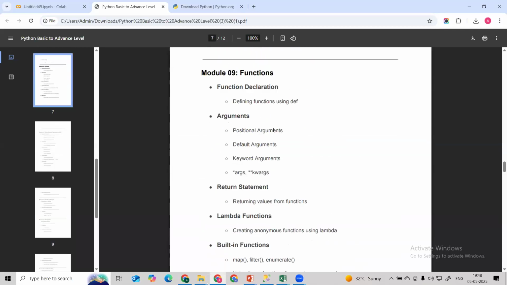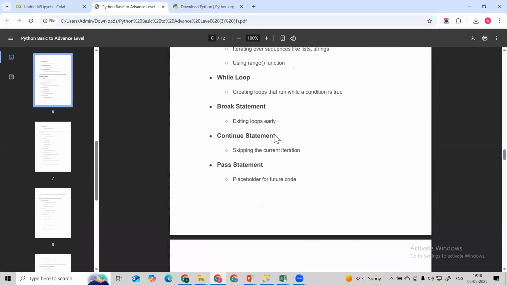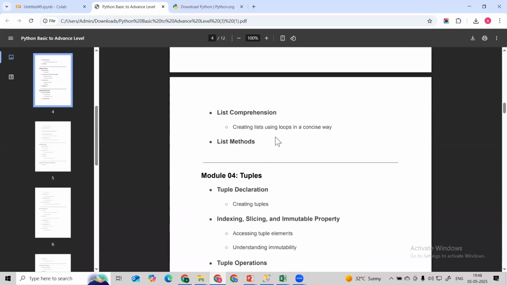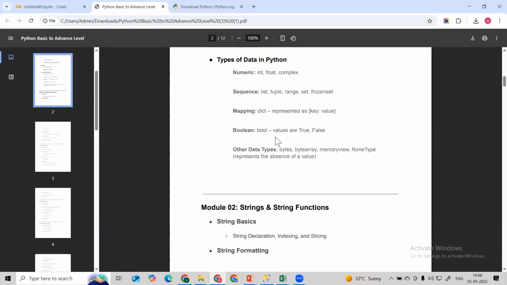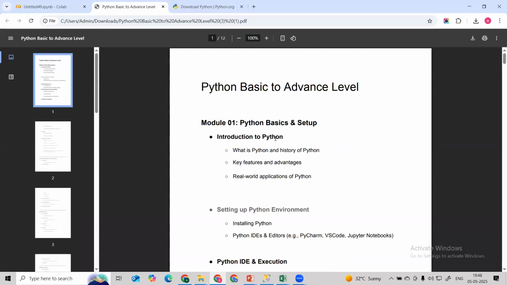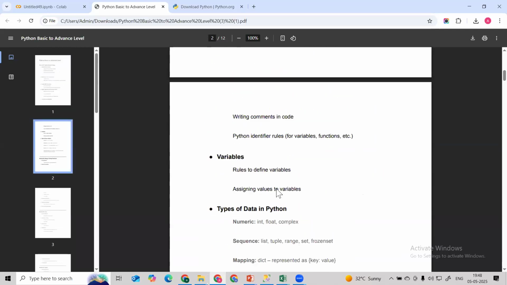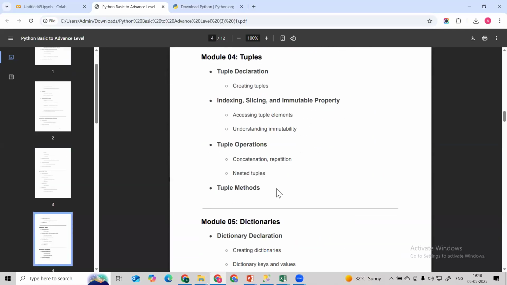These are compulsory, guys. Without these we cannot say someone is a Python developer. These are very much required topics for a Python developer, and I am going to cover each and every topic.